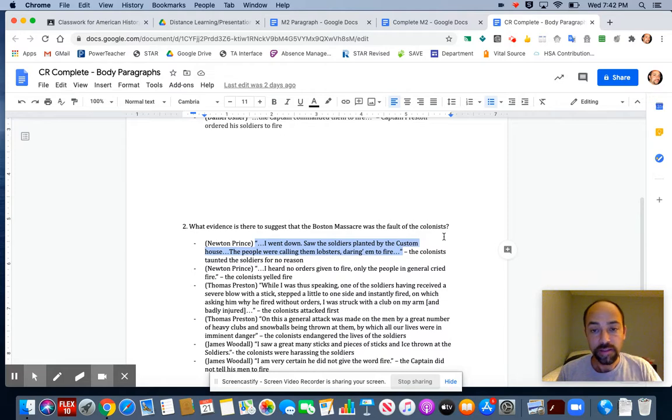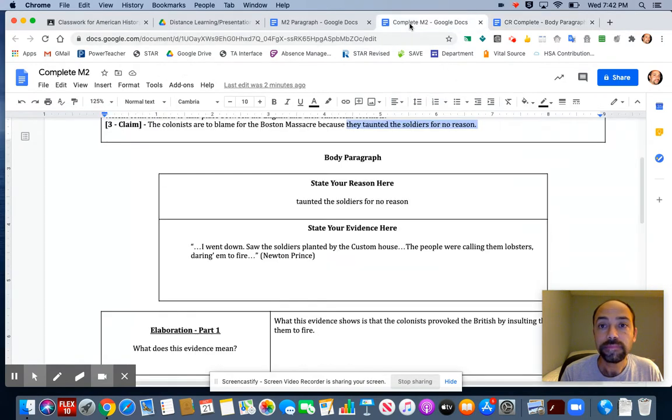And if we take a look at this example here, you can see it's the very first quote that we collected, the one from Newton Prince, where he says the colonists were calling the soldiers lobsters and daring them to fire. This is the piece of evidence that matches the reason I offered in my claim. So I'm going to go ahead and copy and paste this into this cell right here where it says state your evidence.